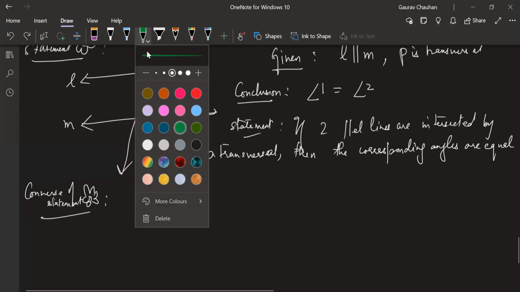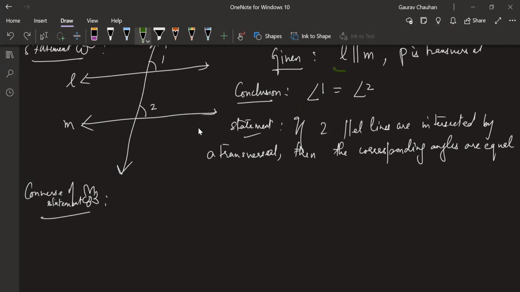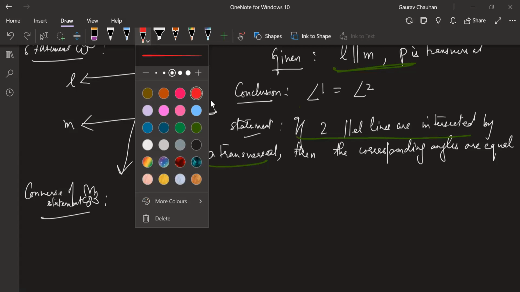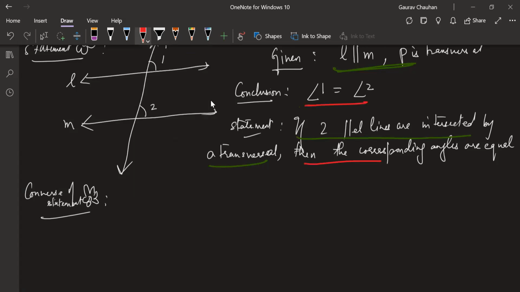For you, I'm going to mark what is green and what is red. Two parallel lines are intersected by a transversal. This is my green part. This is my red part. This is my conclusion, where I have reached. If I know two parallel lines are intersected, here I have reached. How would it change if I were to write the converse of this statement?